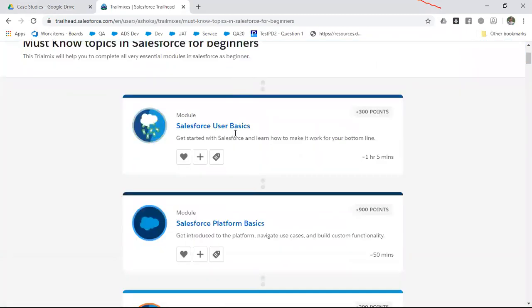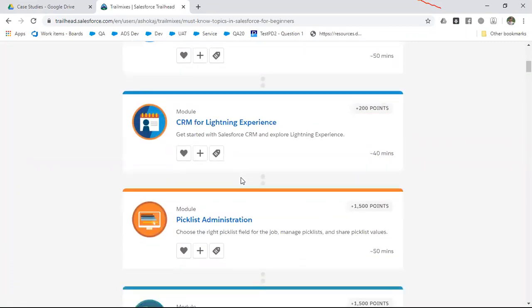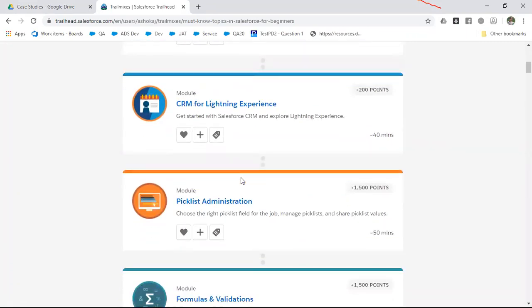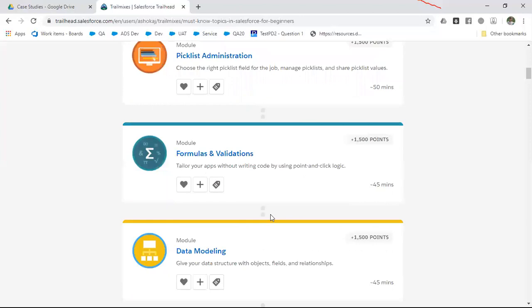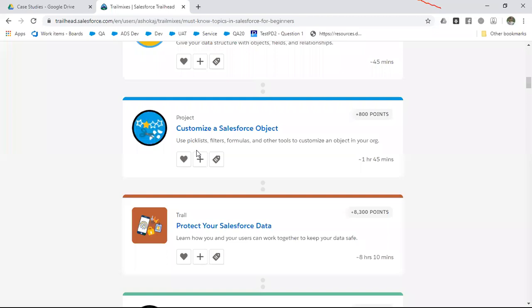Before you start working on the case studies, you can also go through these modules, and then start work on that. Did you first try the examples explained in the video? Yeah, sure. That is good. Whenever you work on any case studies, first work on the example explained in the video. After that, you can start on the case studies. Or if you still want better clarity, you can work on the modules we have given in this Trailhead. Then you can work on the case studies.